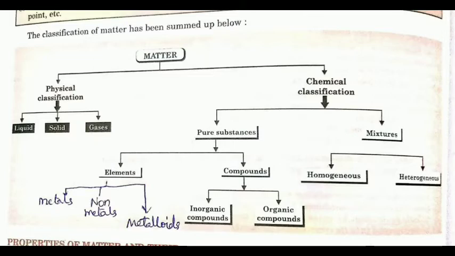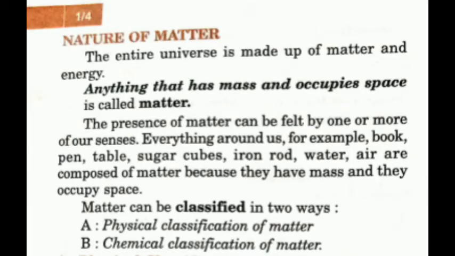In the elemental form, matter can be metal, non-metal, or metalloids, and the compounds can be inorganic or organic compounds. The mixture can be homogeneous and can be heterogeneous. So, these are the various ways how we can classify the matter, and now we will take all these definitions one by one.